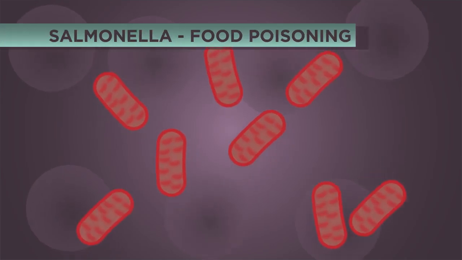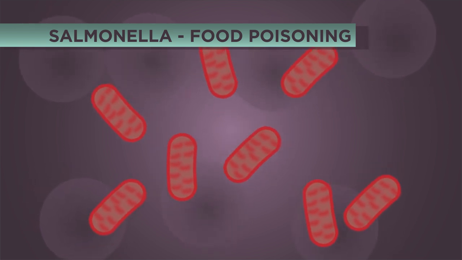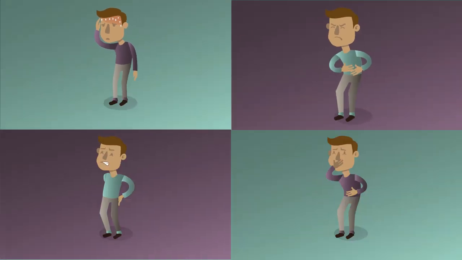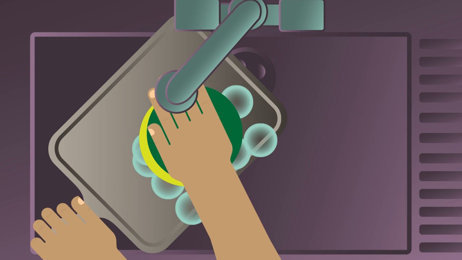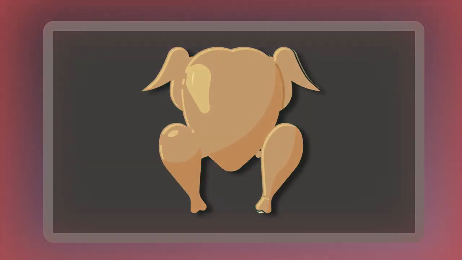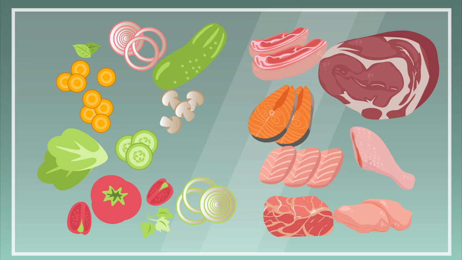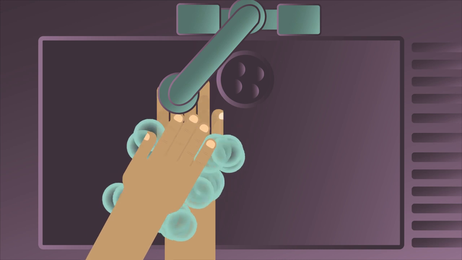First off, we have salmonella, a type of food poisoning caused by salmonella bacteria, which causes fever, abdominal cramps, vomiting, and diarrhea due to the toxins the bacteria release. Catching salmonella can be avoided by practicing good kitchen hygiene. Chicken should always be cooked all the way through to kill any salmonella bacteria that are lurking in the meat. Also, it is important to keep raw meat and foods that are to be eaten raw, like salads, separate, and to wash your hands after handling raw meat.